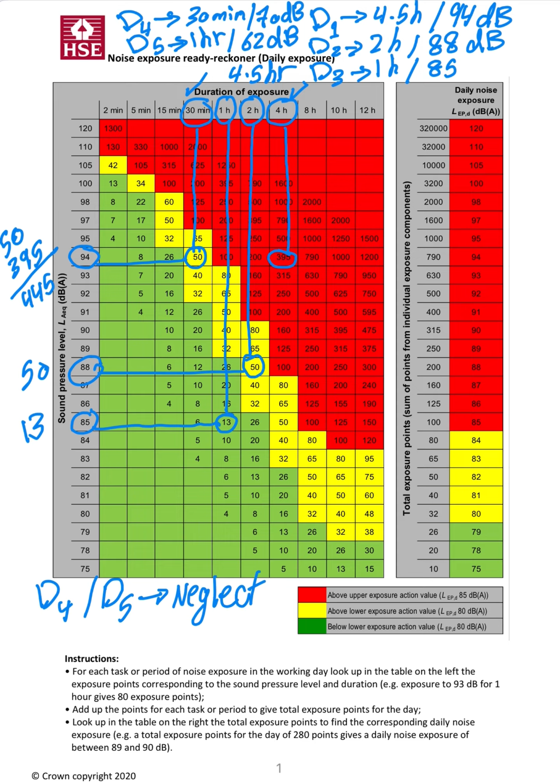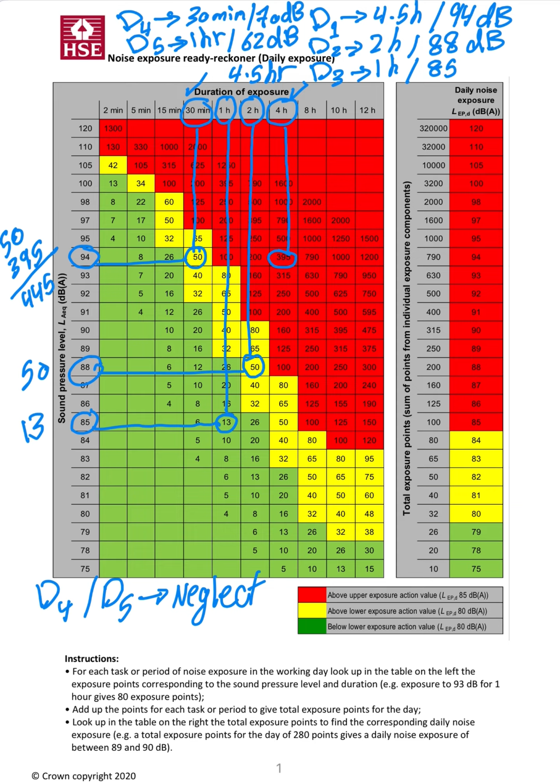Why? Because it is lower than the exposure action value, or lower than the lower exposure action value. We can say it's lower than 80. That's it. Good. So let's check.